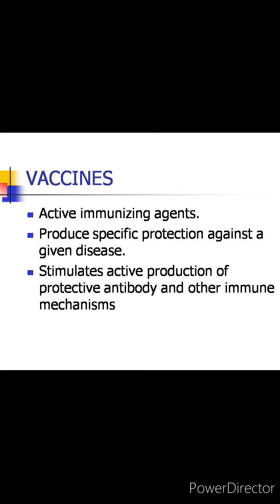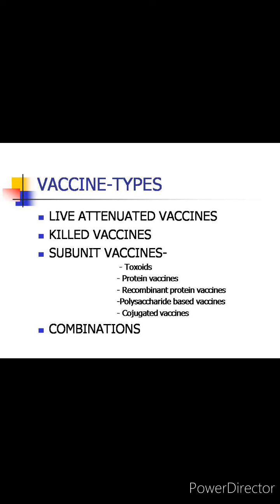Now, vaccines are active immunizing agents. They are immunobiological substances which produce a specific protection against a given disease. They stimulate the active production of protective antibody and other immune mechanisms. Now, the vaccine types. Vaccines may be prepared from live modified organisms, inactivated or killed organisms, extracted cellular fractions, toxoids, or a combination of these.